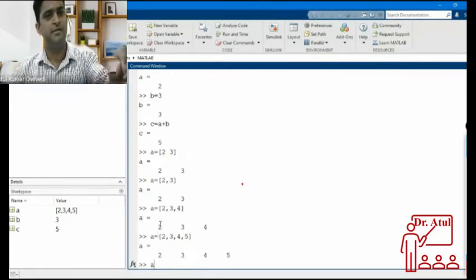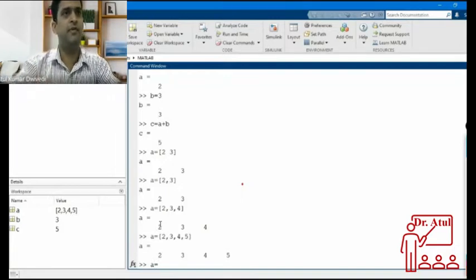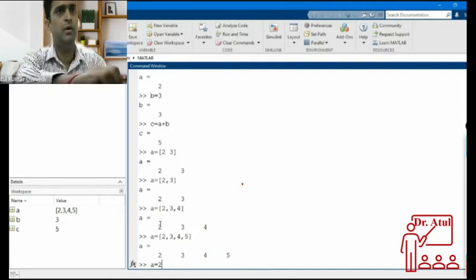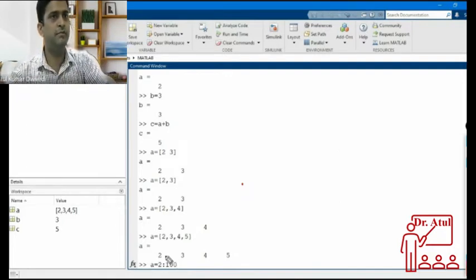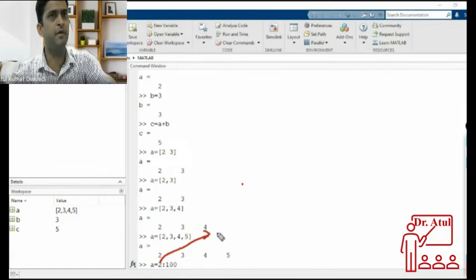Okay, no problem. You don't know. So I will tell. If I want to store 2 to 100, then I have to write a equal to 2 colon 100. This will do my job. What it means is that it will start from 2. This number is the start number, and this will be the ending number.